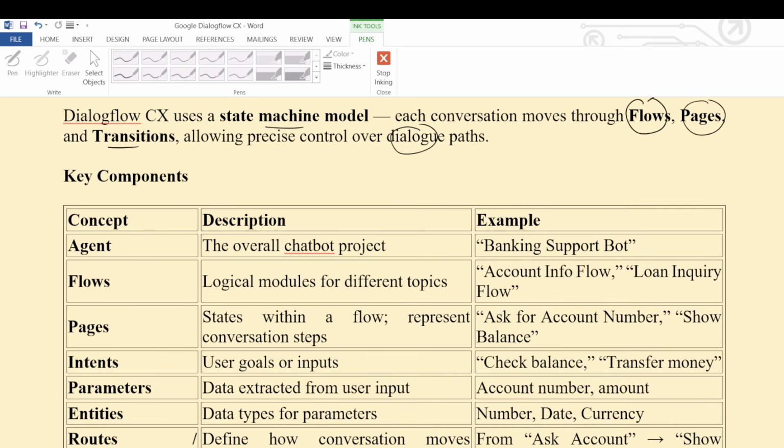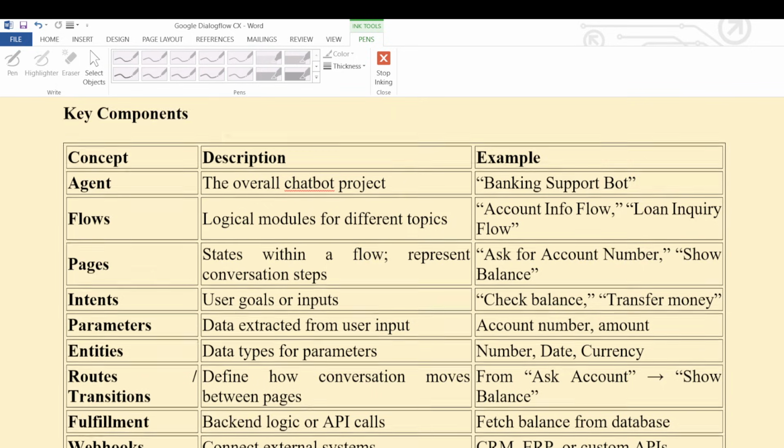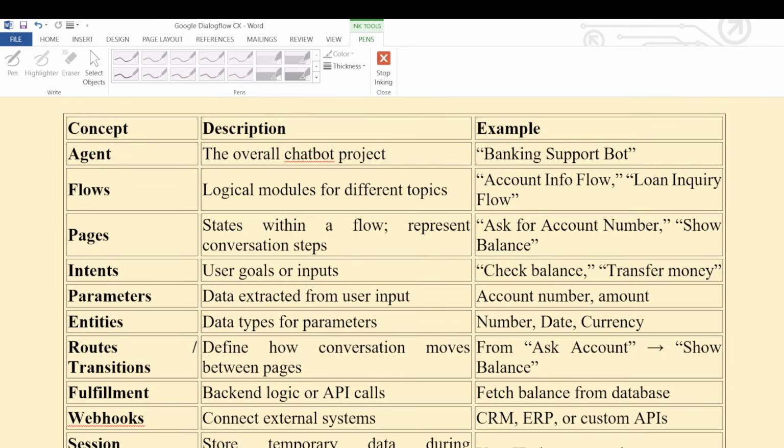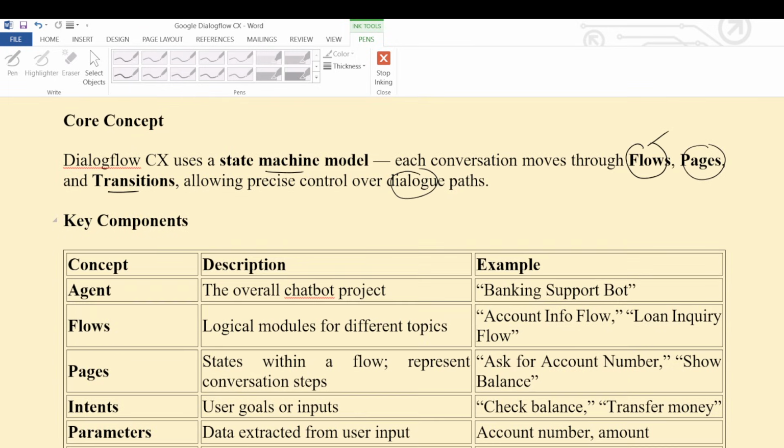The agent is the overall chatbot project. For example, if you are giving a bot name, it is called a banking support project, healthcare support project, or HR assistant project. Like that you give the agent. Agent, simply from an agentic AI point of view, is nothing but a large language model plus tools and then plus a harness. We need to include all three components together, and then we will create an agentic AI or agents.